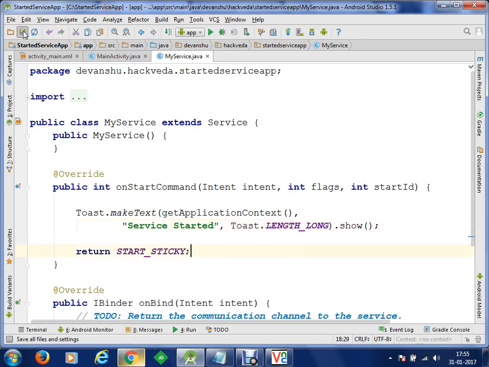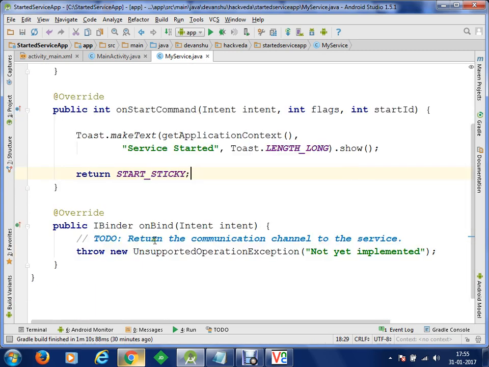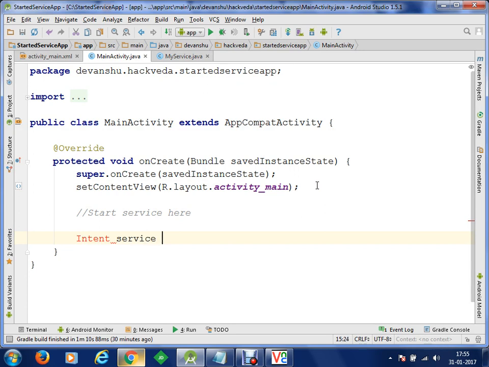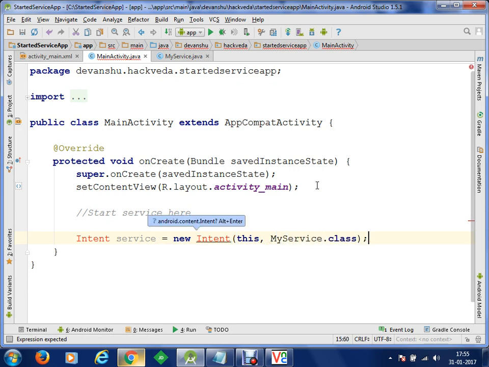Now we have this service which will run in the background, and I want our activity to start the service, my service. To start this service, we have to create an intent first. So we'll start the service here. To do this, we are going to create an intent, and let's call it service is equal to new Intent, and this we have to go from the current activity to the my service class. So we have created an intent from our current activity to the my service class.